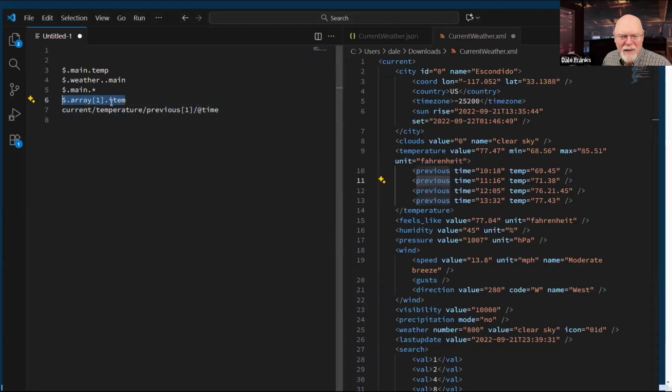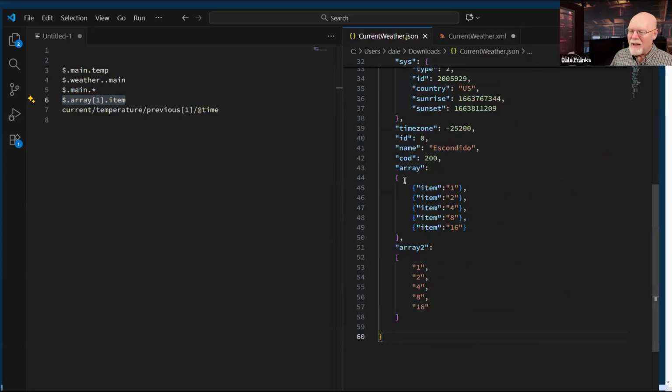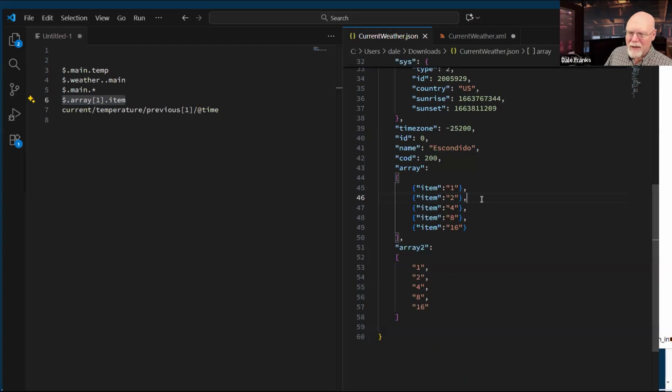But this gives me array 1 dot item, which means in XPath, it is saying, okay, we're going to array, and the array item is named item. So we're going to array 1 item. And when we did that, it returns 2. See? There's our 2. So the first thing that's confusing is the item that I am calling.